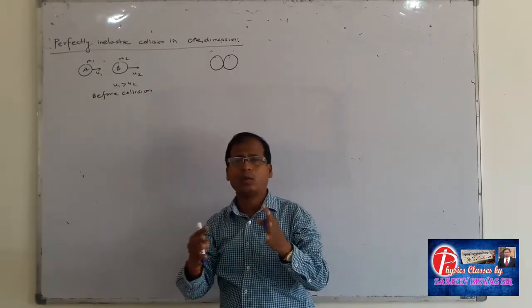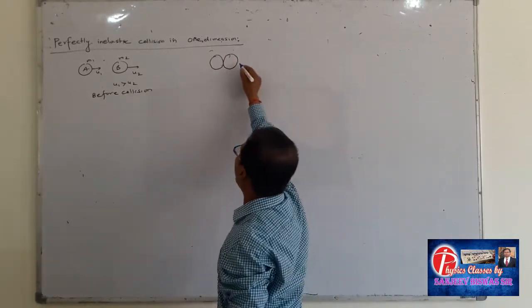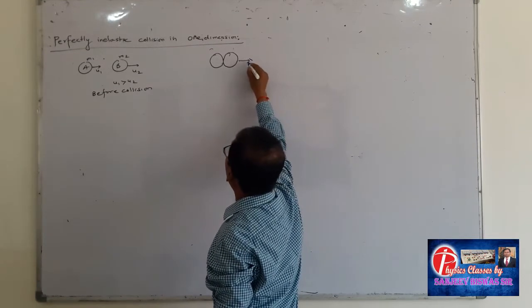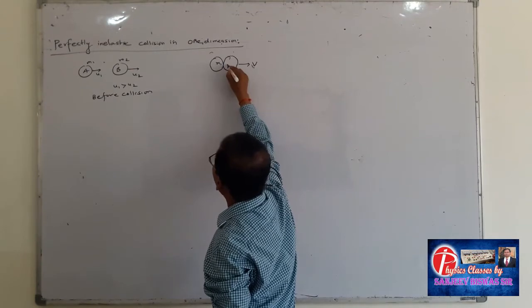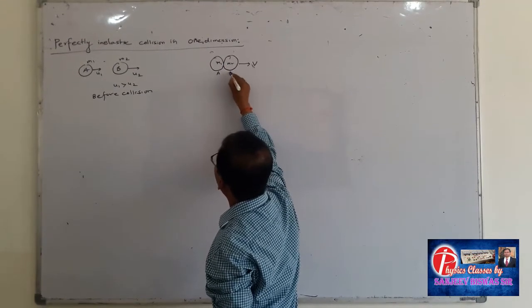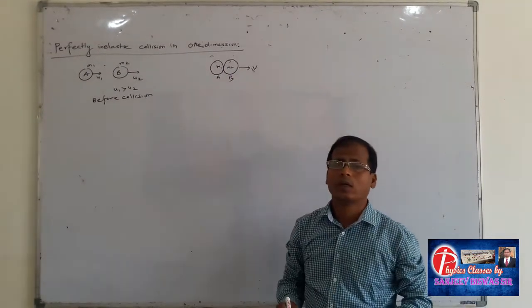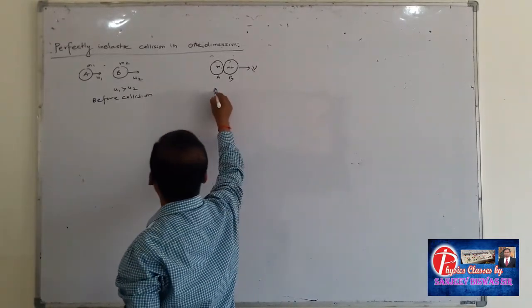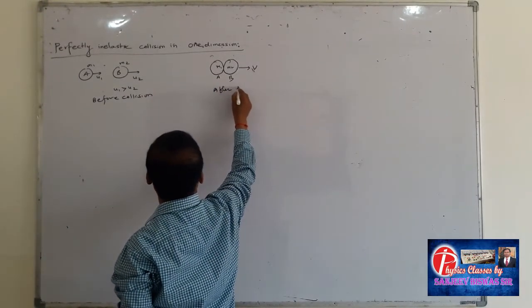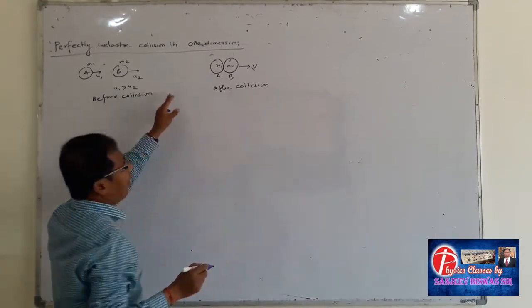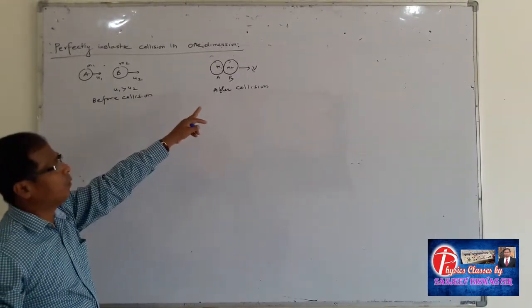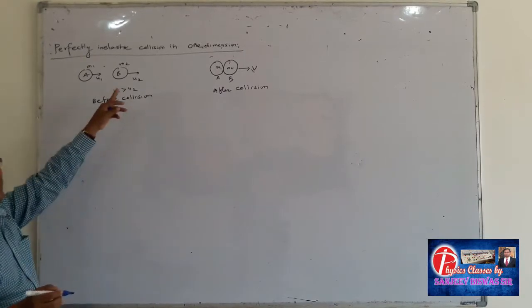Embedded means stuck together and moving with common velocity v, mass m1 plus m2. Here after collision both are embedded and have a common velocity, so here the collision is inelastic.